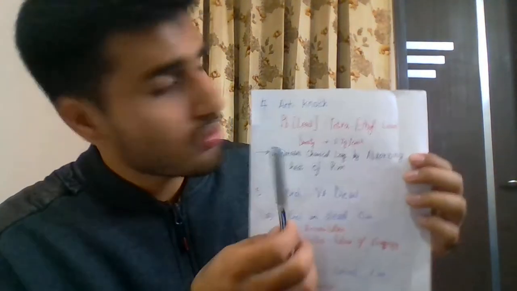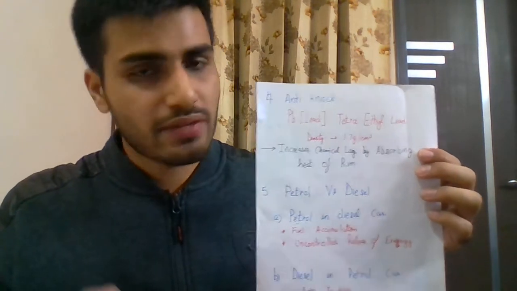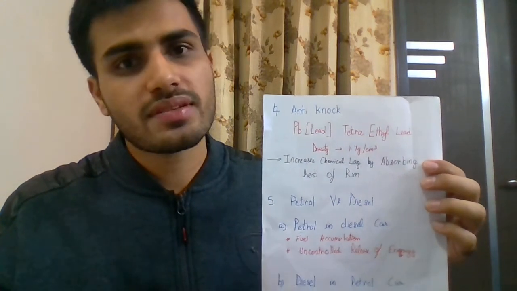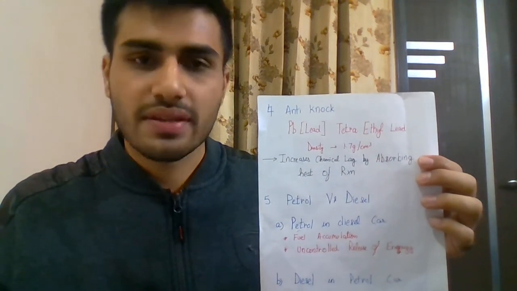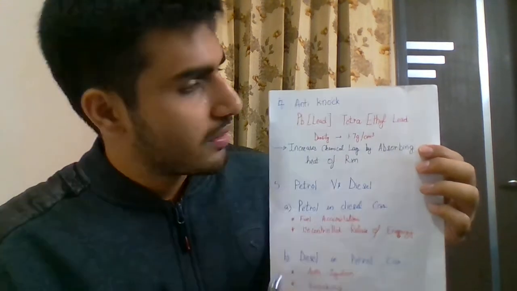Now I'll be talking about the anti-knock properties. Knocking may take place both in petrol and diesel vehicles. What is knocking? Knocking is basically the abrupt rise in cylinder pressure, such that there is an uneven or non-smooth delivery of power.